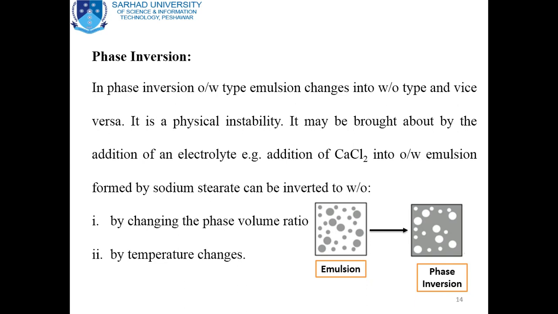It will be converted to water and oil, and again after heating and cooling conditions, that will be converted to the original position, that is oil and water. You can consult this example in the Lachman Industrial Pharmacy book.